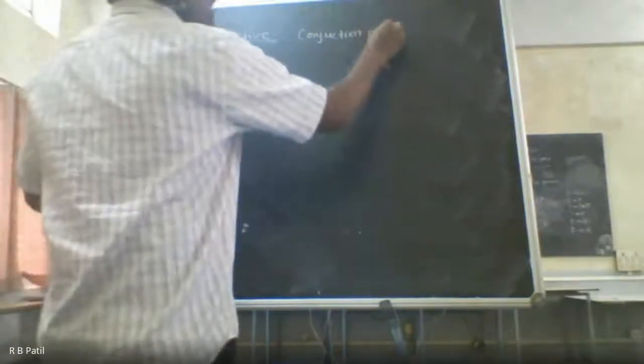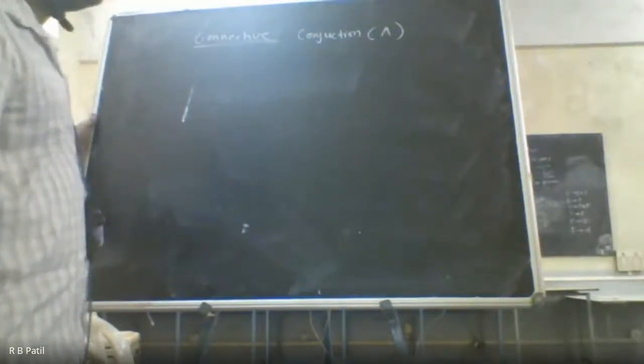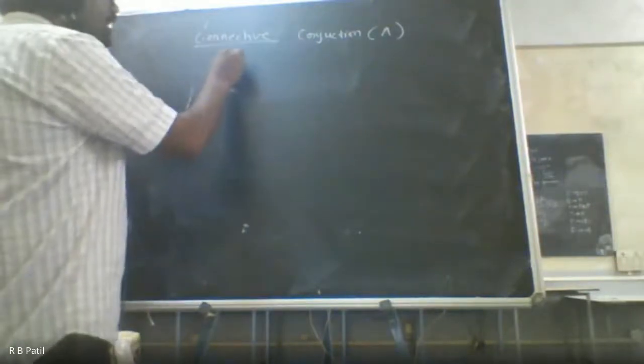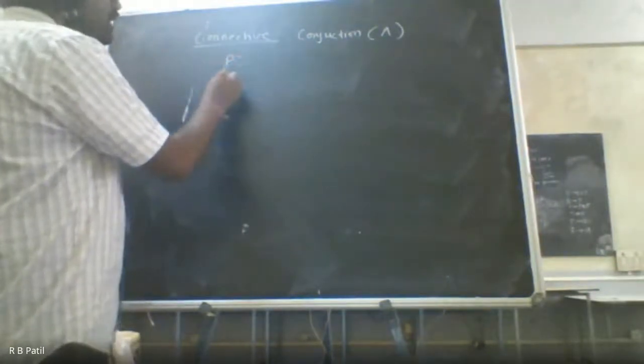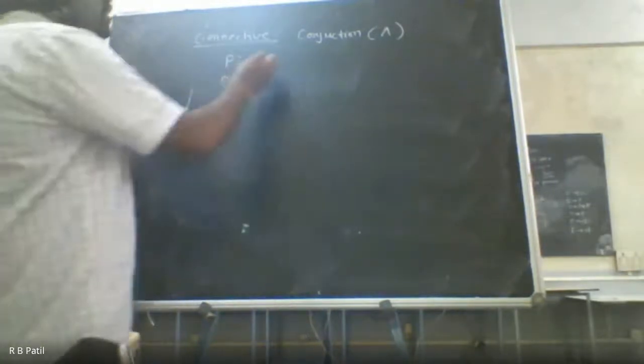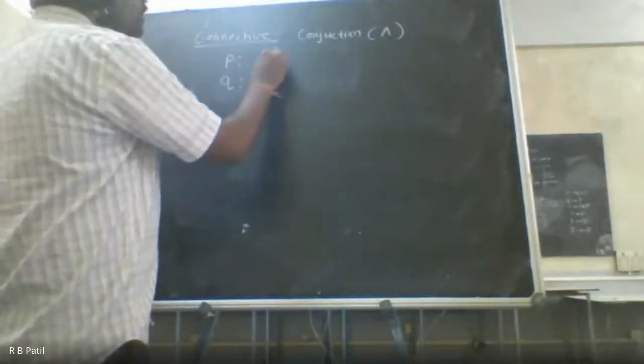Conjunction is represented by this symbol, just like an A, but without the horizontal line. Reverse of V, I will say. Now conjunction is a connective which connects two statements. Let us say there are two statements P and Q. The statement P is 2 plus 2 is equal to 4.